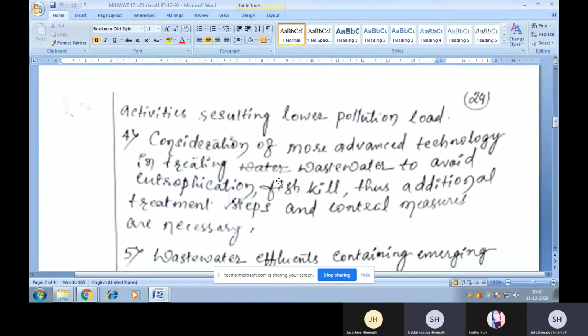Understood? So if those are not treated properly using some advanced treatment techniques, then ultimately they will lead to the killing of the fish. Eutrophication is nothing but the enormous growth of aquatic plants. So this I can give as the example.